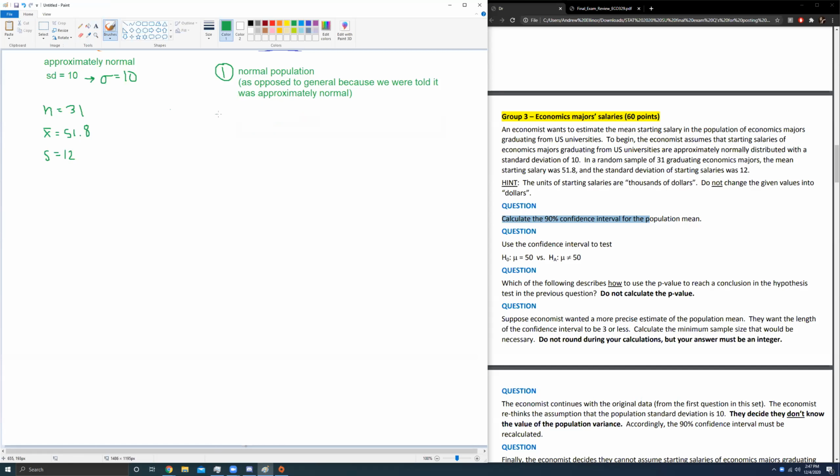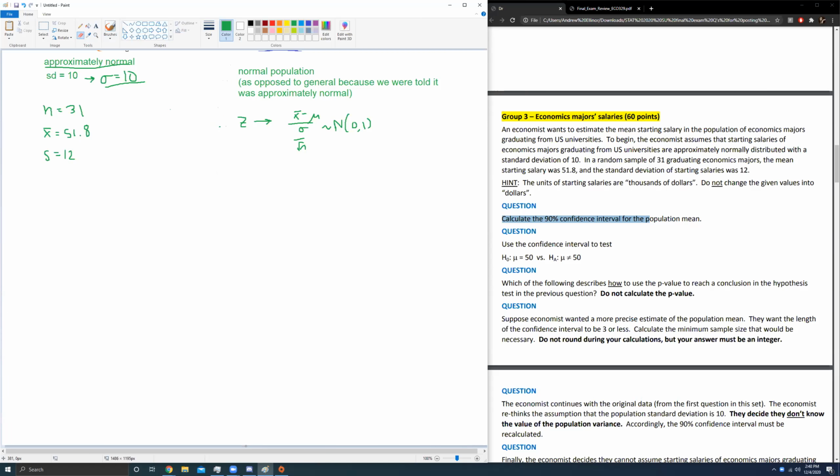What about the distribution we're going to use? Well, it's a normal or approximately normal population with a known standard deviation, so we're going to use our z distribution. Of course, you could write it as x bar minus mu over sigma over root n is distributed normal 0, 1. We will see later on how this changes in the problem, because at some point we're going to use the t distribution. Those weren't actually questions they asked for this particular problem, just little bonus questions, so I don't want to assign them a number.